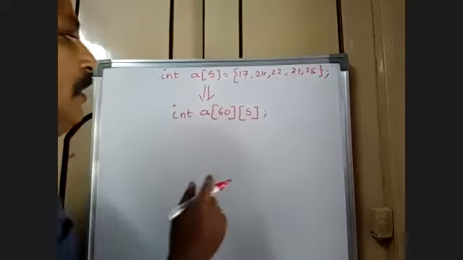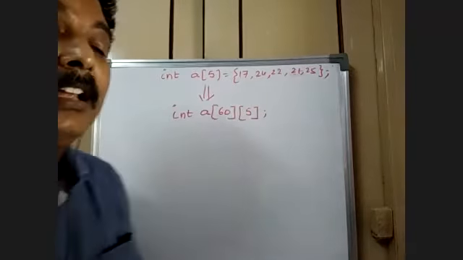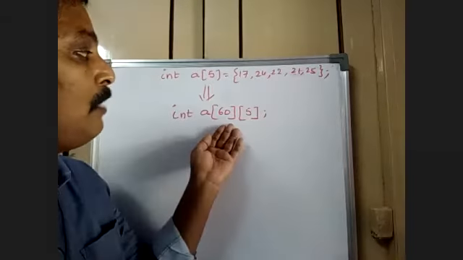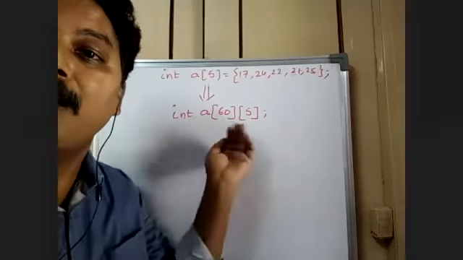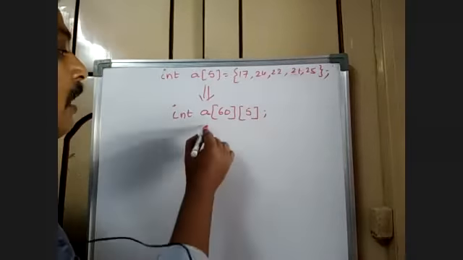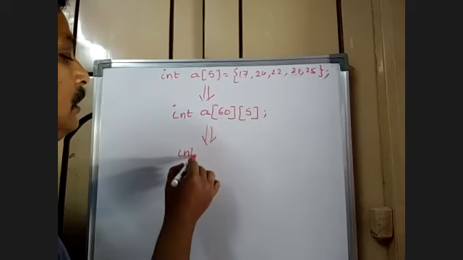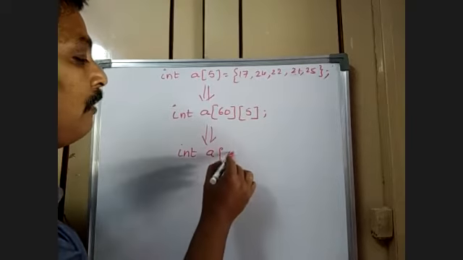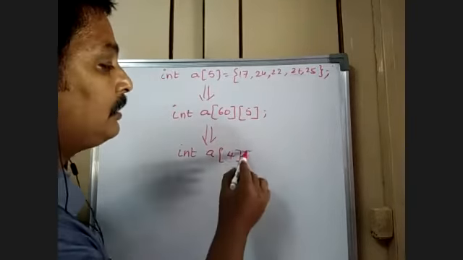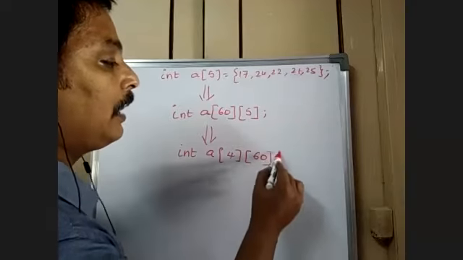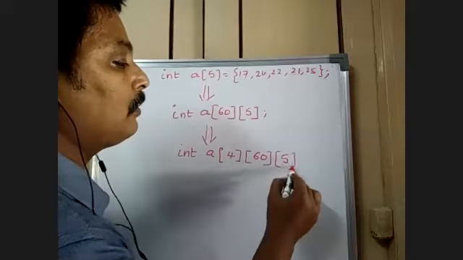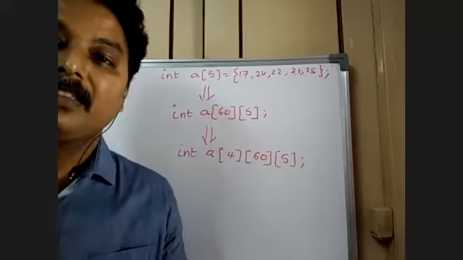Now how can we handle it? Then we need one more subscript variable. So what I do is int a of 4 sections, each section has got 60, and each student has got five subjects.